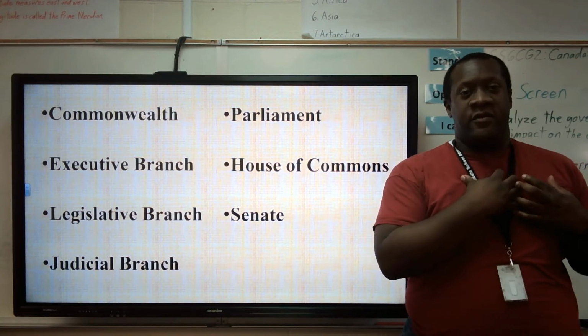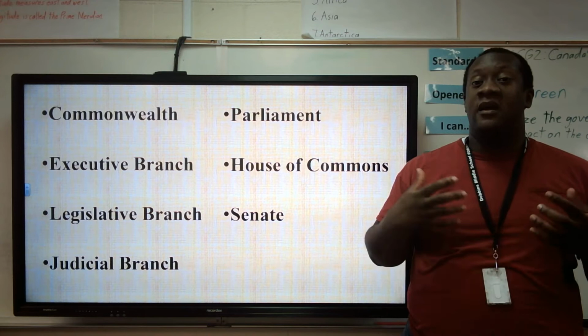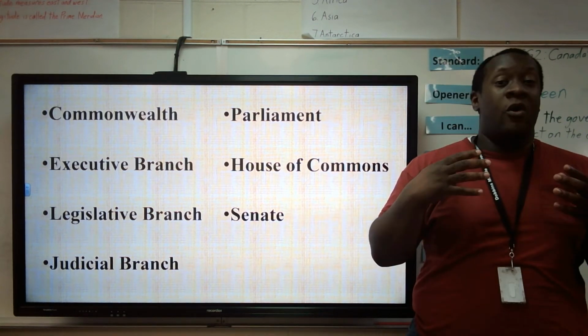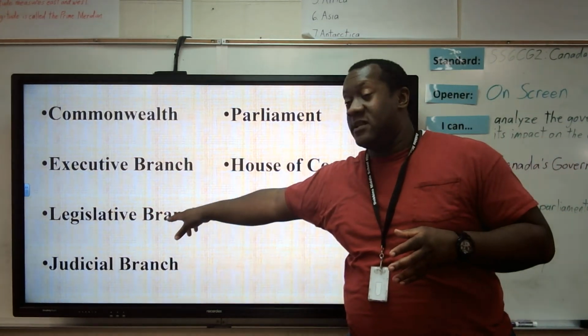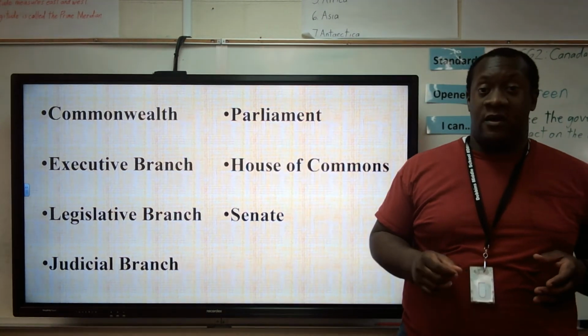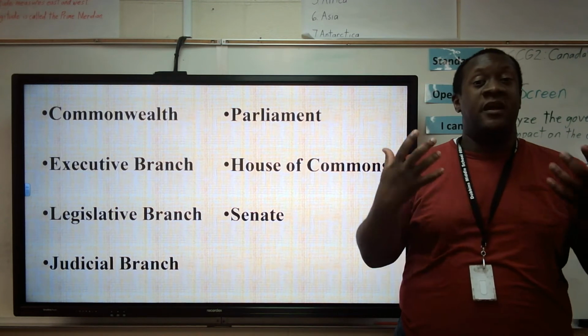Parliament, or here in the U.S. we call our legislative branch Congress. The group that makes the laws, whether it's a parliament in Canada or it's Congress in the United States, that group that makes the laws, that is the legislative branch. The executive branch enforces the laws. So the laws that are already on the books are enforced by the executive branch.